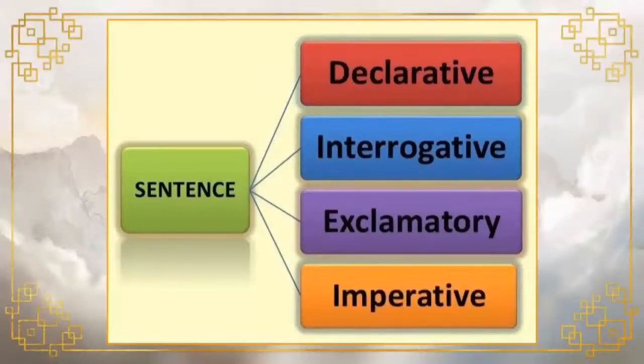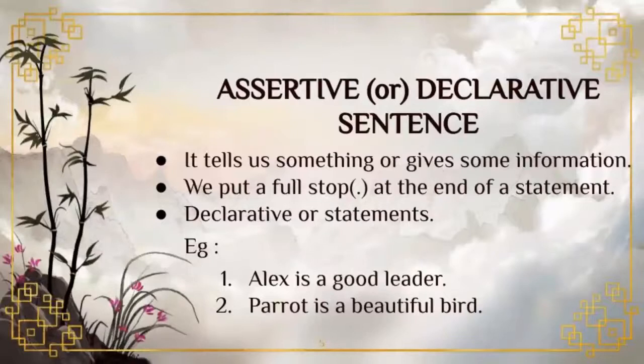The four main types of sentences are declarative, interrogative, exclamatory, imperative. How many types are there? Students, how many types are there? Four main types of sentences are there. They are declarative sentence, interrogative sentence, exclamatory sentence and imperative sentence. Students, let us see the first type, that is declarative sentences in detail. We can say declarative or assertive sentences.